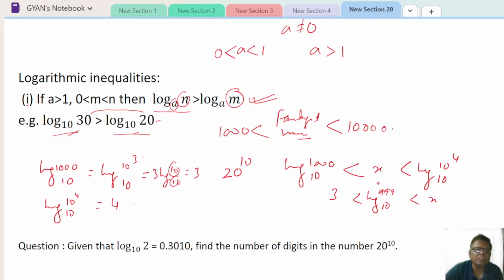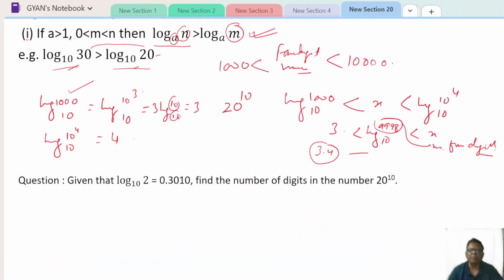So any 4 digit number, its log will be between 3 and 4. So if we get a log of, suppose, 3.4, we can safely say that this number is a 4 digit number.